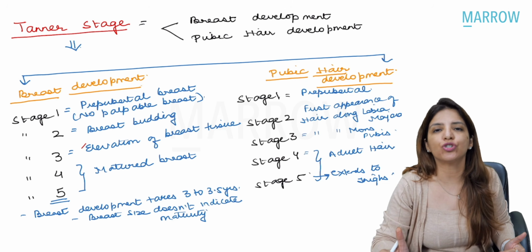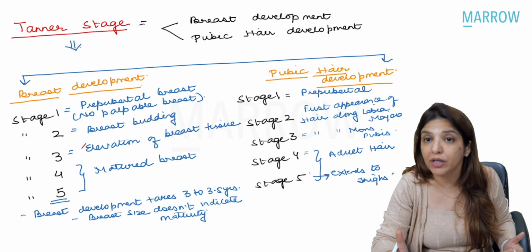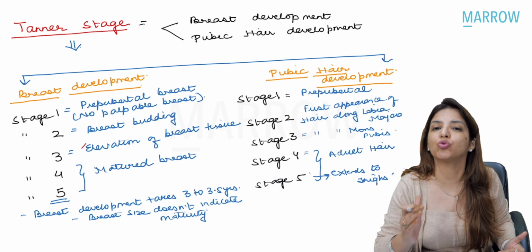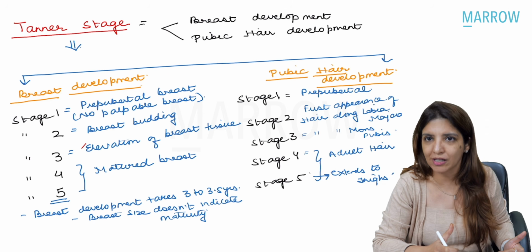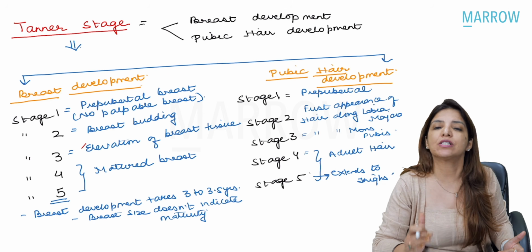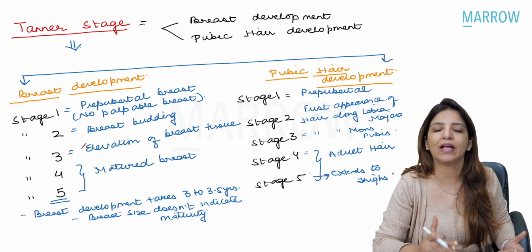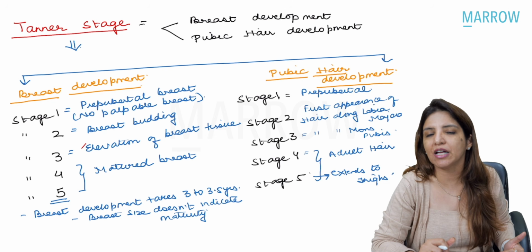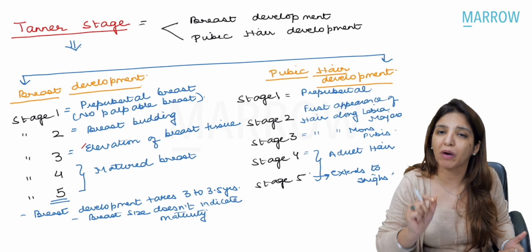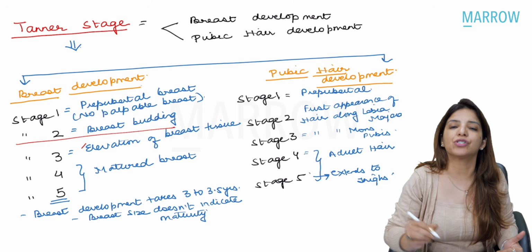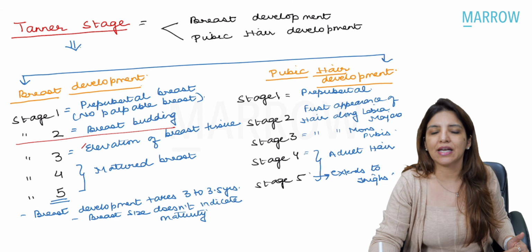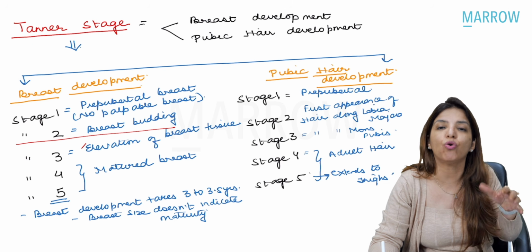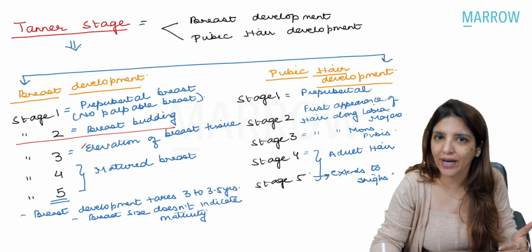I have also mentioned to you in the video on puberty that breast budding is the first visible sign of puberty in females. Although if they ask you which is the first sign of puberty in females, then that is going to be growth spurt. But the first visible sign of puberty in females is breast budding, and breast budding corresponds to Tanner stage 2. So whenever we say that secondary sexual characteristics are present, it has to be Tanner stage 2 or anything more than that, right?